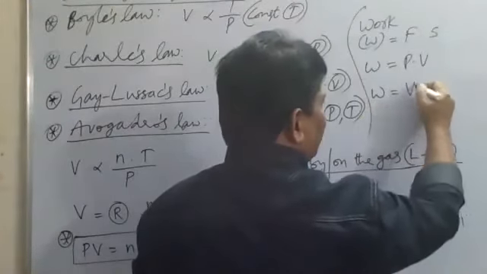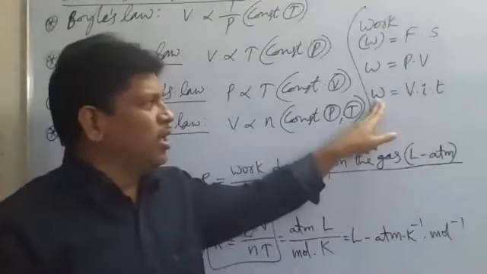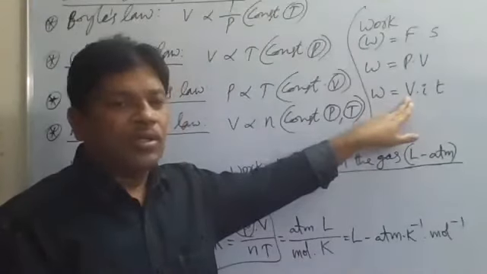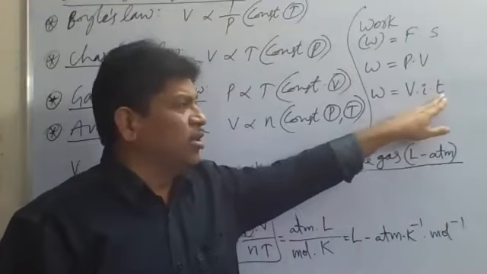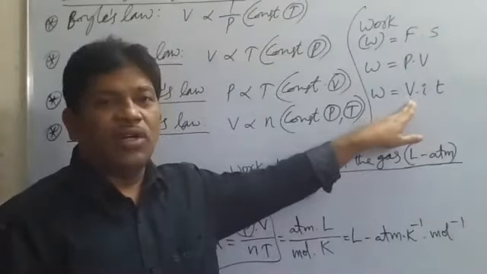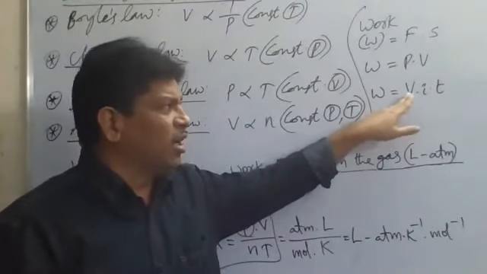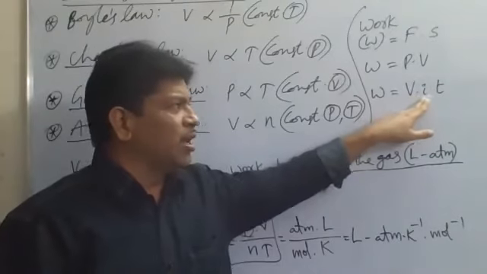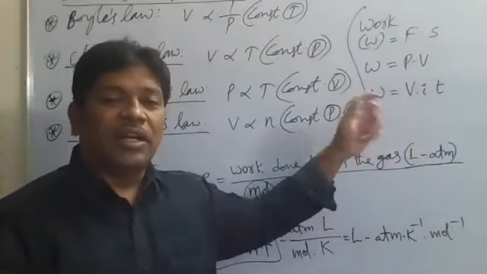Next, we also have electrical work done. Electrical work done is V into I into T, VIT. W, work done, is equal to voltage, electric potential, into intensity of current into time. Time we have to take in seconds. So this is electrical work done.